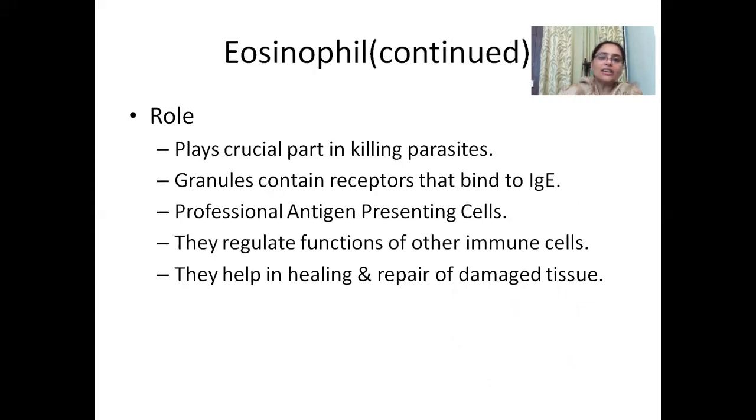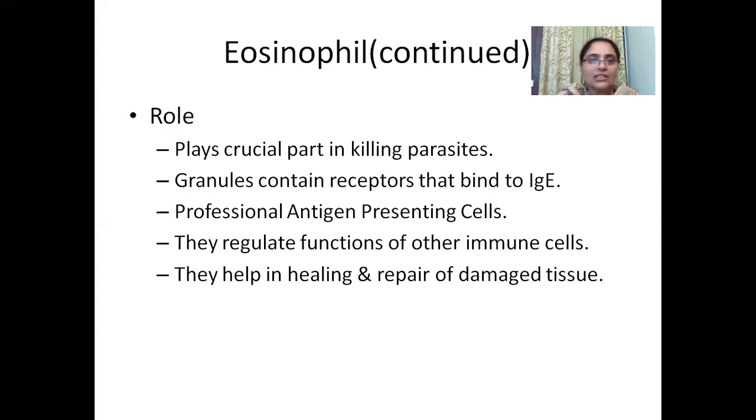And the role of eosinophils is that they play a crucial role in killing parasites. Usually the parasites which are roaming in our tissues, like whenever there is a cyst, and like Entamoeba histolytica infection. These are just examples, and you have other kinds of parasitic infection.